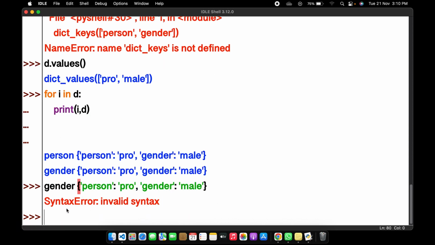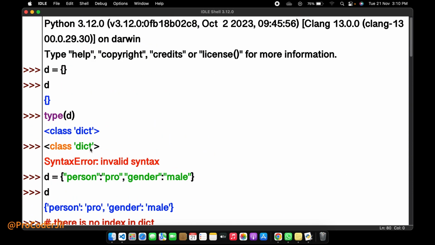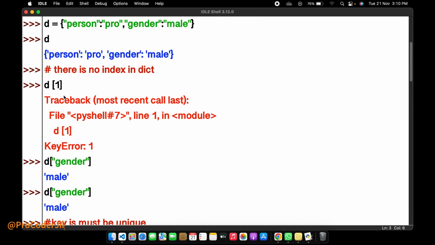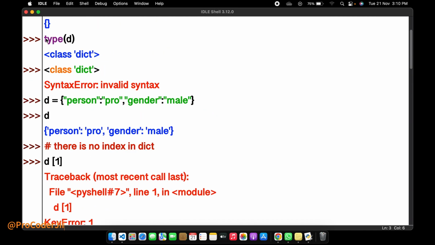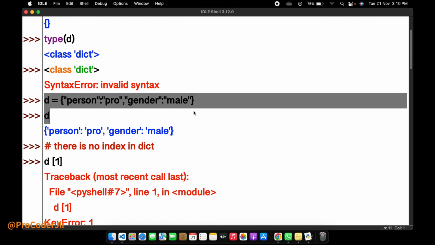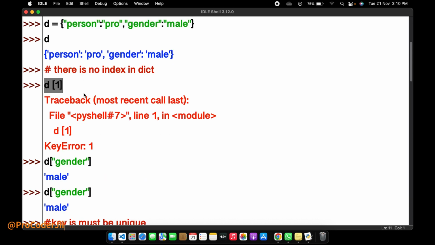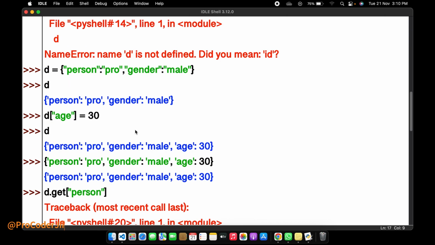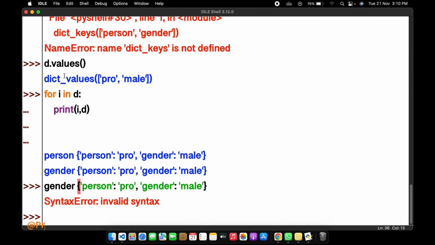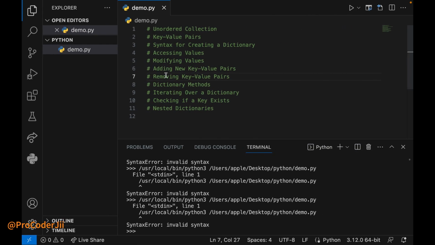So these are the methods we can use in a dictionary. We saw how to create an empty dictionary, and with the help of the type function we can see the type of my variable, and we can create a proper dictionary. With indexing there is no value appearing, so we can get the value with the help of keys. And we applied some functions, a for loop and a while loop. Friends, these are simple. Now one more thing I want to share with you, I just forgot it.